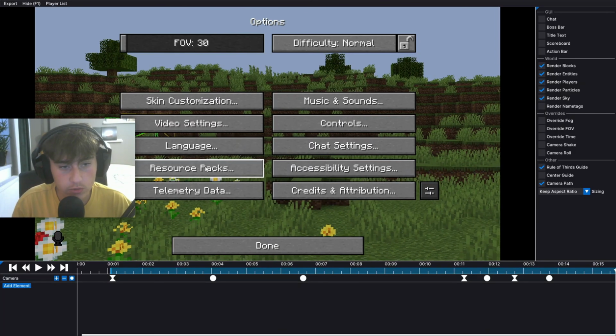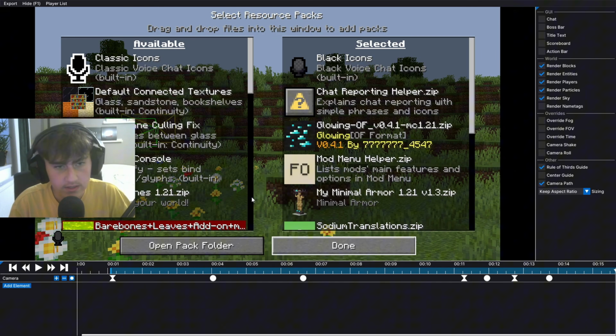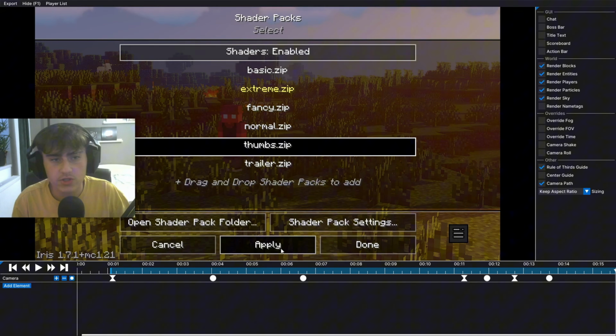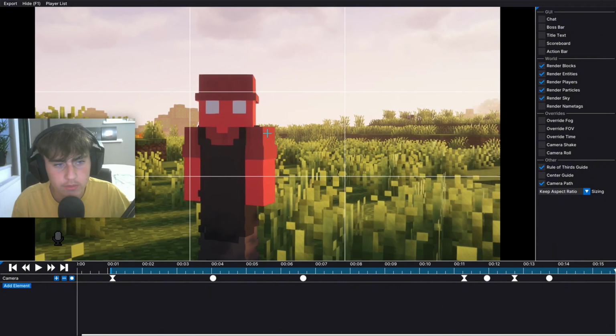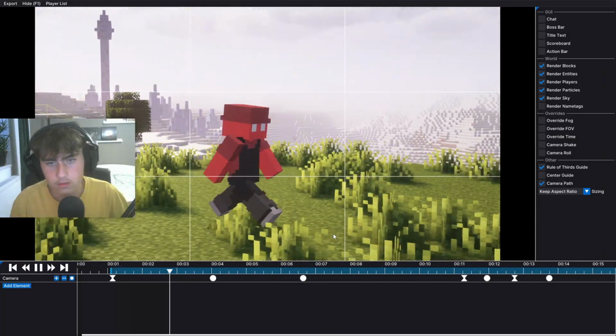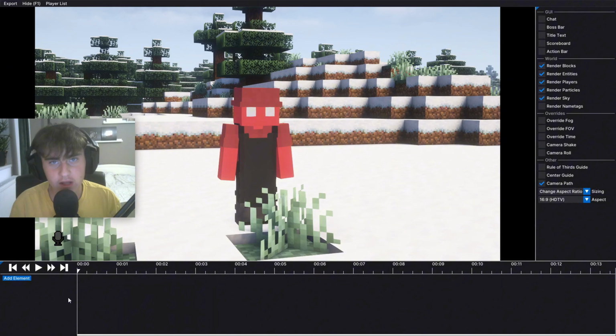One more thing that I forgot to mention is that over here, you can choose whatever resource pack you want inside of this. And also the most important thing, shader packs. You can choose whatever shader pack you want. Just search online for any shaders that you like. I really like these ones, complementary shaders. So let's see what that looks like right now with shaders. Look, it's way better.